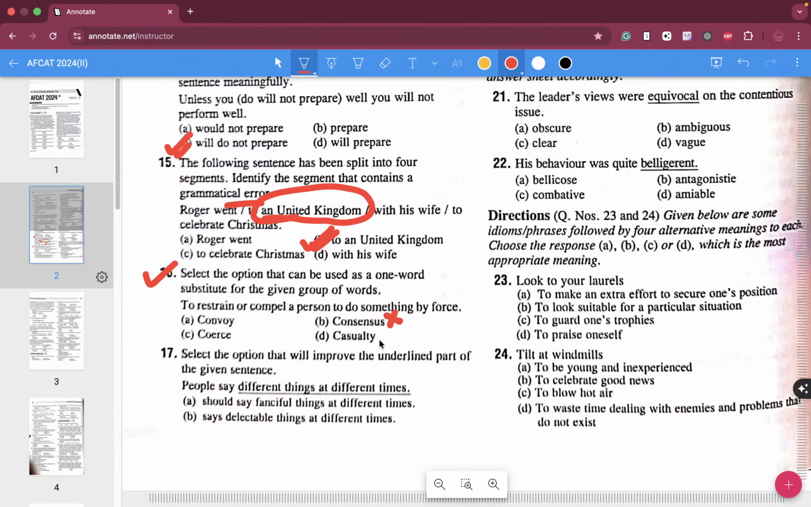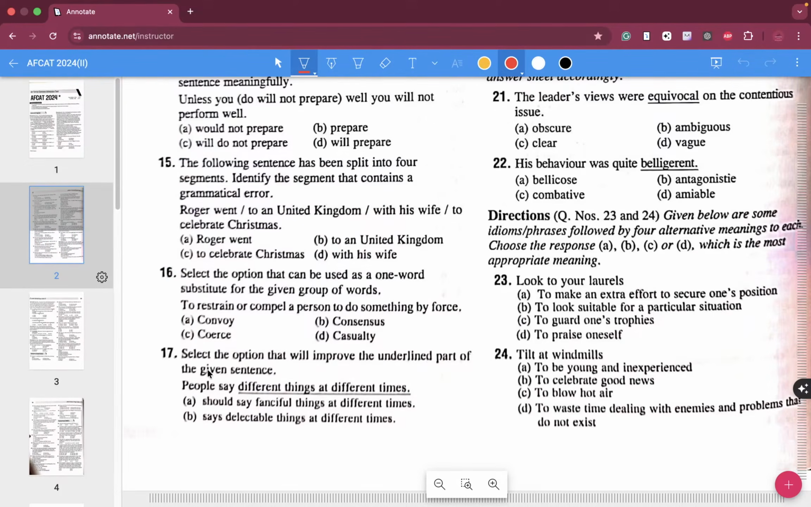Consensus means agreement. Casualty means death, a dead body. Convoy, you know what is convoy? Military convoy. So these are not your correct answer. Coerce means to force, in a negative manner. So to restrain or compel a person to do something by force, the correct answer over here is coerce, folks. So C is going to be the correct answer for question number 16.